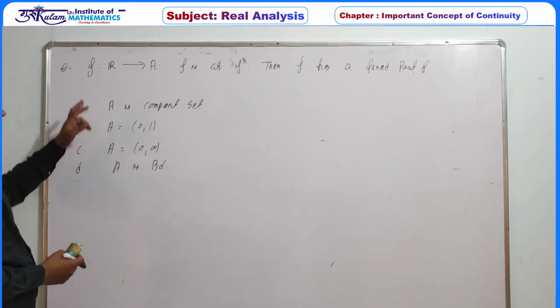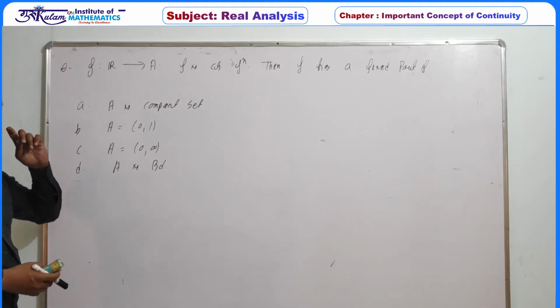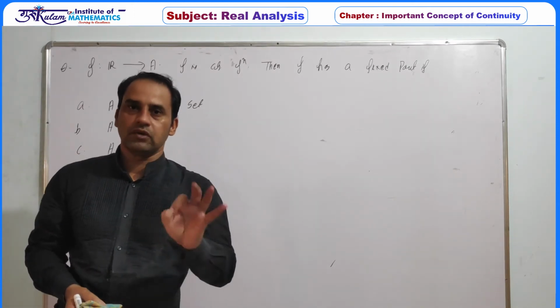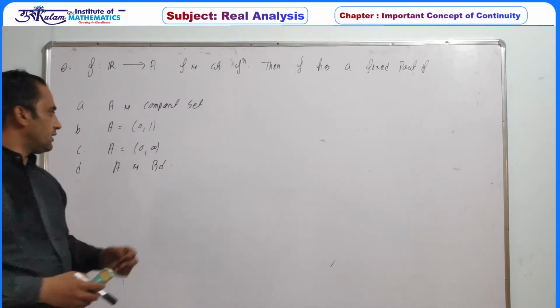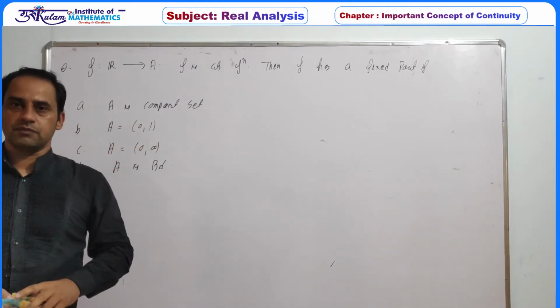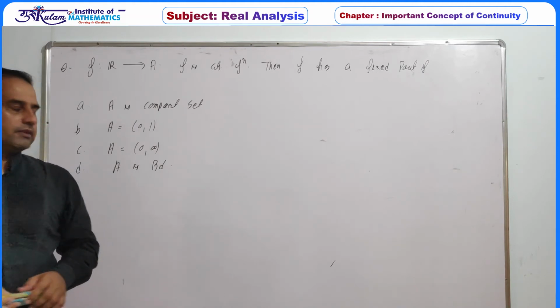First, whenever A is a compact set, any continuous function from R to a compact set has a fixed point. So you have to identify this one. And second, any continuous function defined from R to the open interval (0, 1) has a fixed point. So again you have to identify this statement.